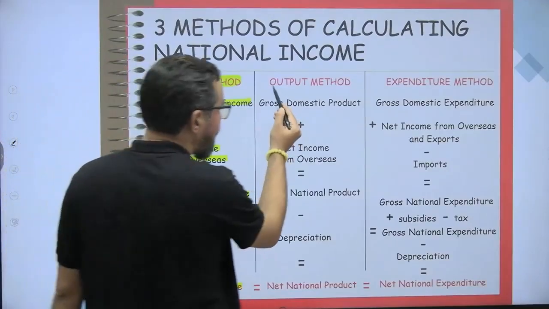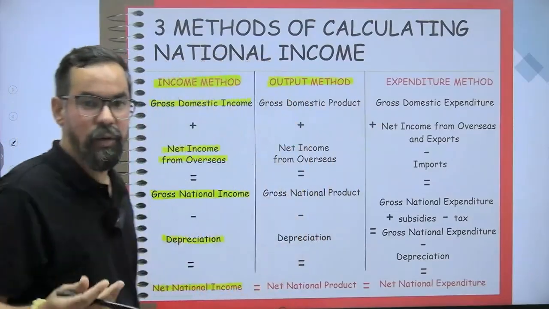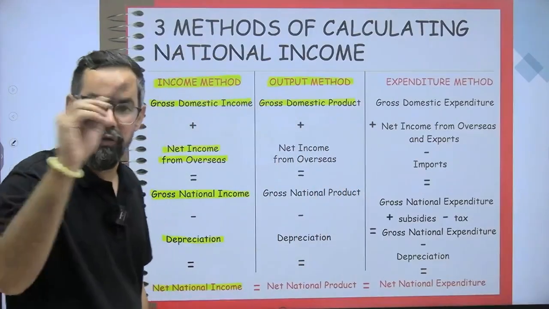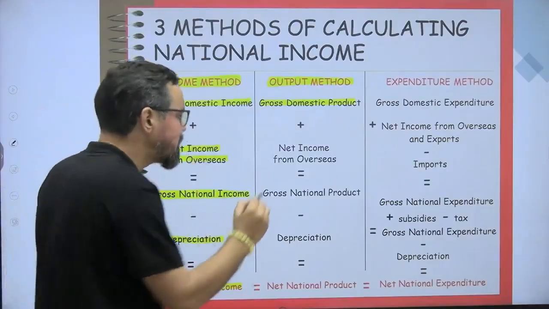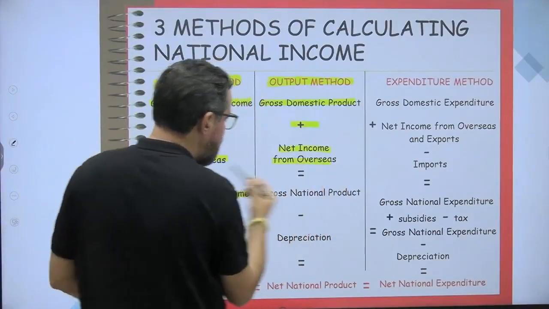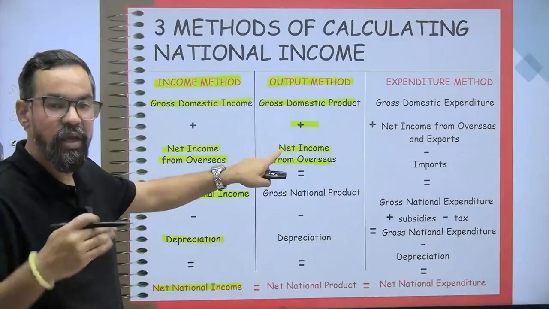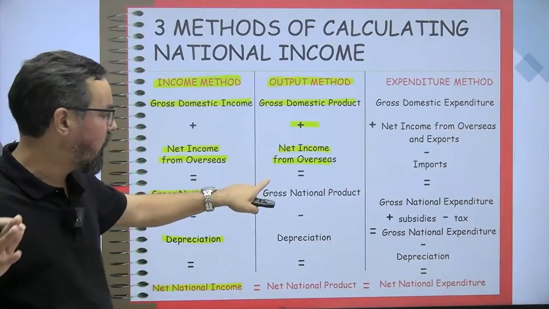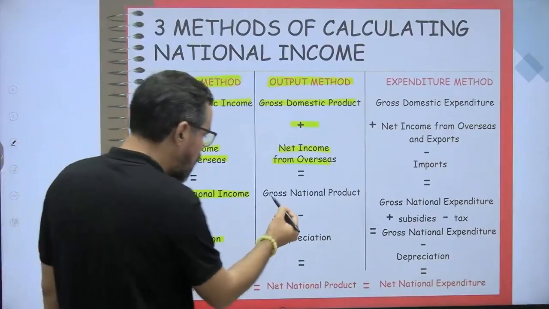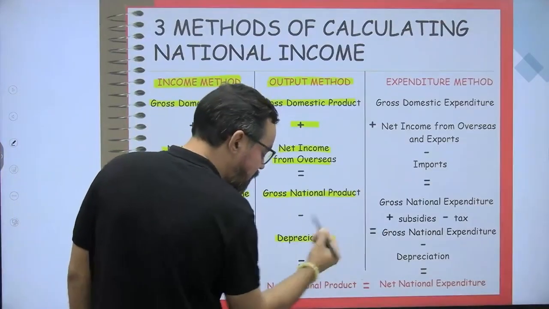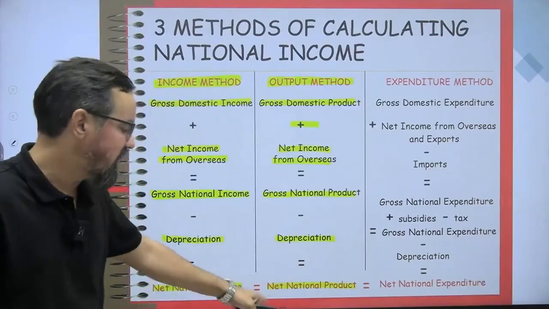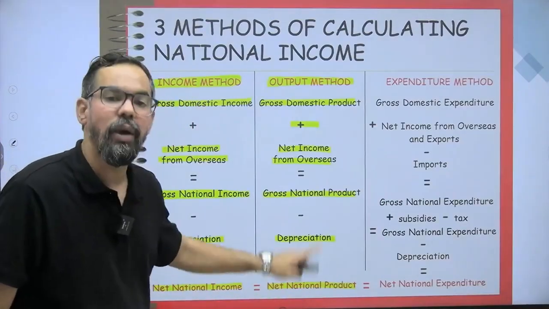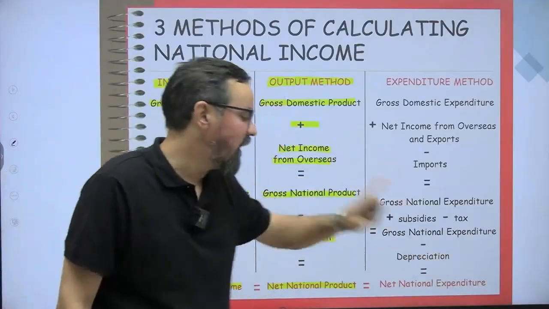The output method means product method, production method. So it is gross domestic product, the total output within the geographical boundaries of the economy, plus net overseas income, that is, income by Indians from outside India minus income by foreigners sent to other countries, which equals gross national product. Minus depreciation, it will reach your net national product. So your NNI is equal to NNP, or equal to net national expenditure.